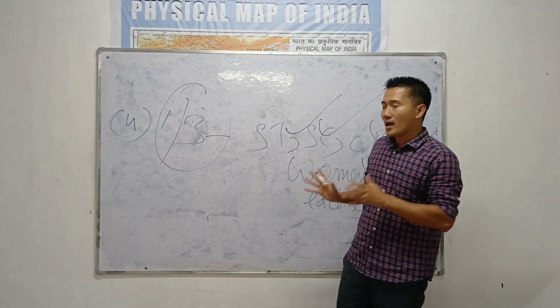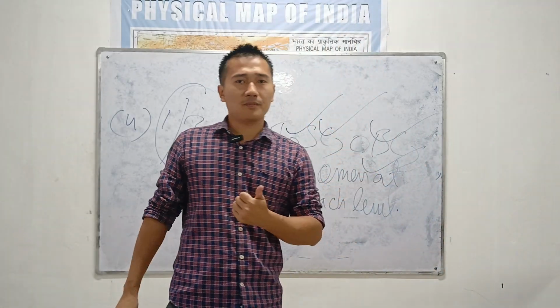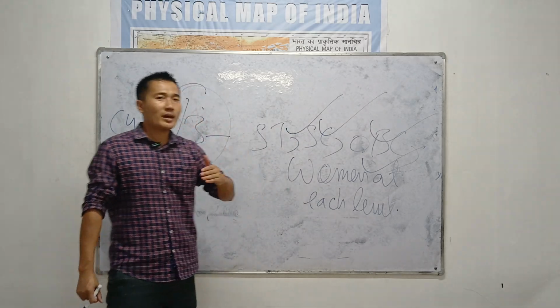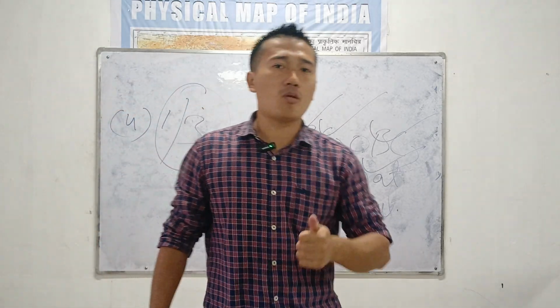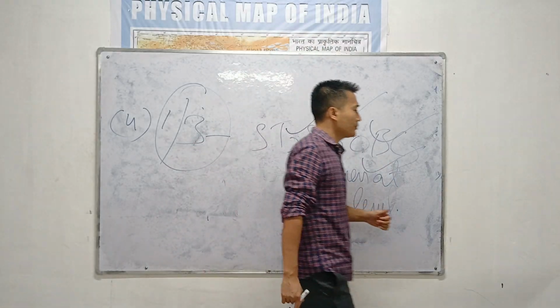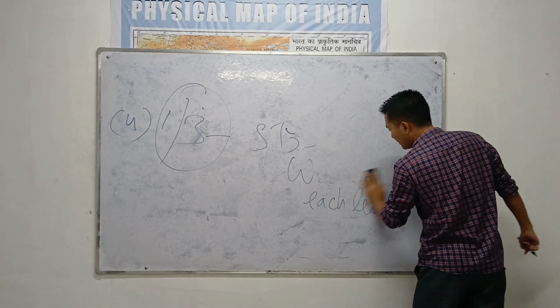So again, another benefit for these backward people or persons with disabilities or minority people. Okay, the women in general, the ST, SC, and OBC will get this reservation. 1/3 of its seats should be reserved. So these are very important. These are very much important. So you have to remember this. The last point.